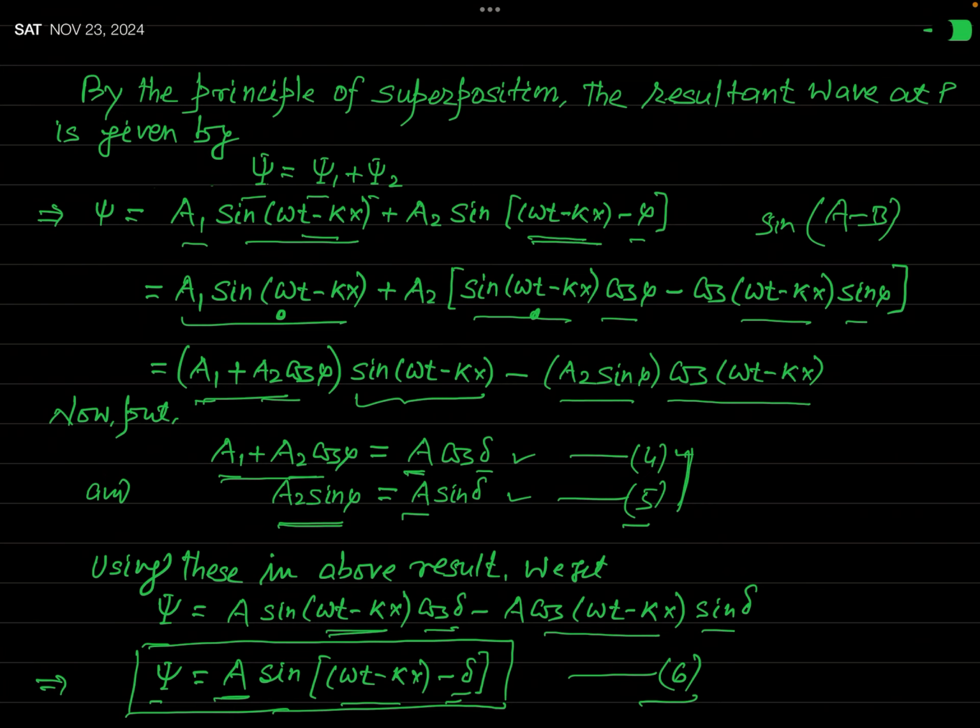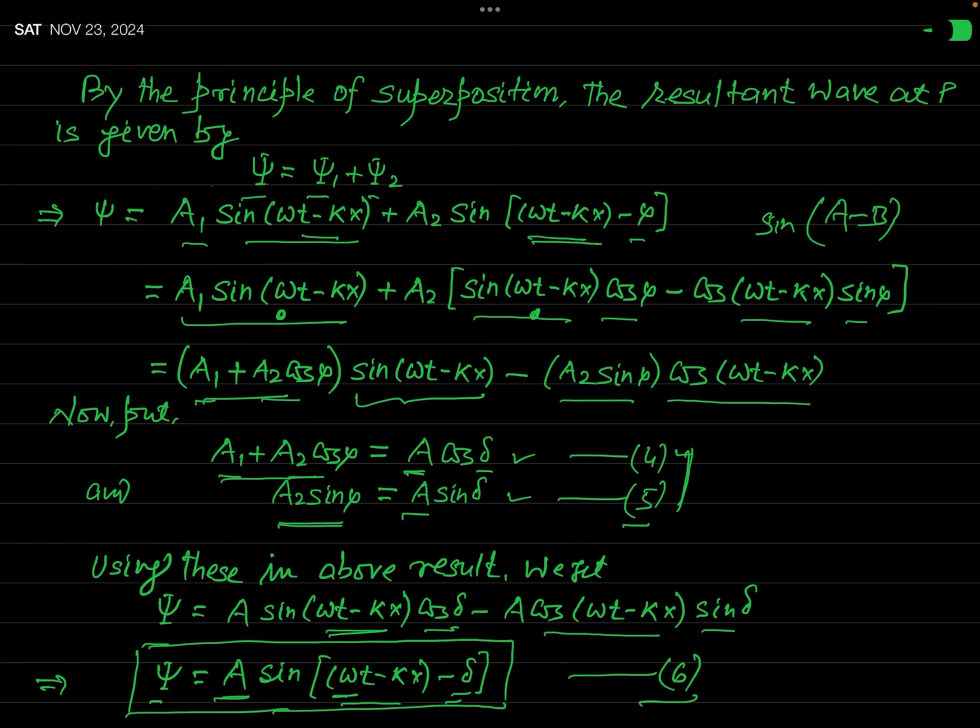One thing is very interesting here: the frequency of this harmonic wave is the same as the frequency of the superposing waves. So if two waves of equal frequencies get superposed, then the resulting wave has a frequency equal to that of the individual waves.